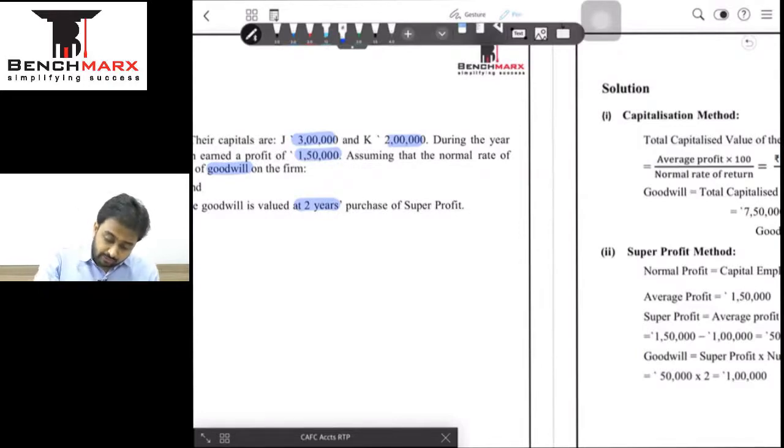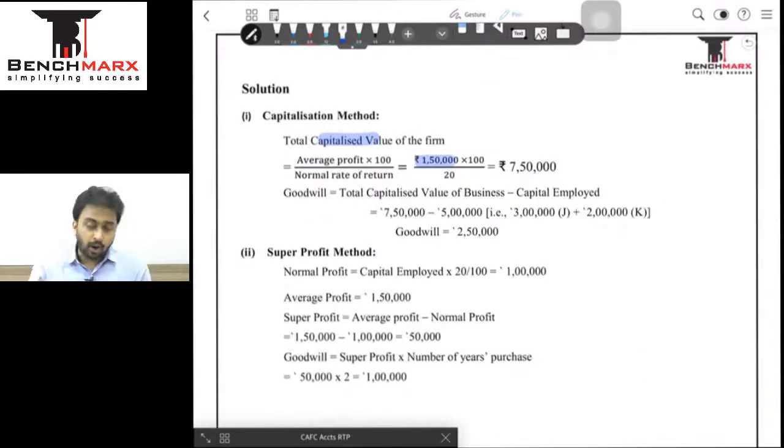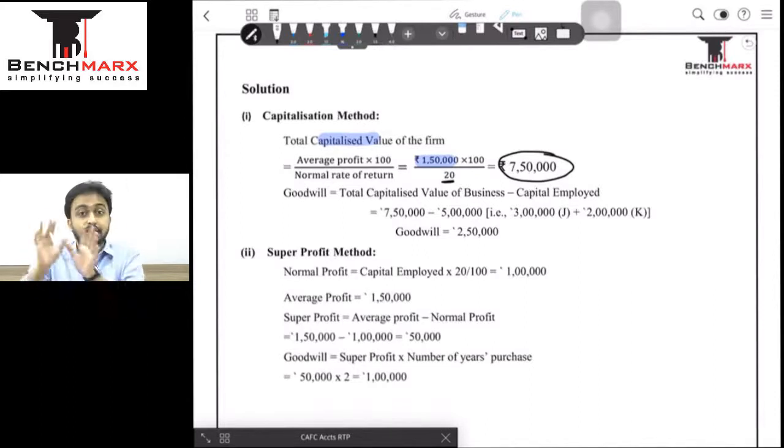Total capitalized value of the firm is nothing but 1,50,000 into 100 by 20. This means the capital of the firm should be 7,50,000, because 7,50,000 into 20% is nothing but 1,50,000. That means 7,50,000 is the average capital of the industry to which the partnership firm pertains, and the industry is employing 7.5 lakhs capital to earn 1,50,000.